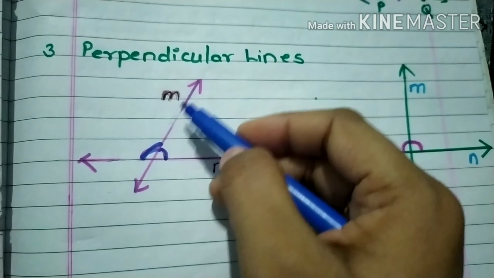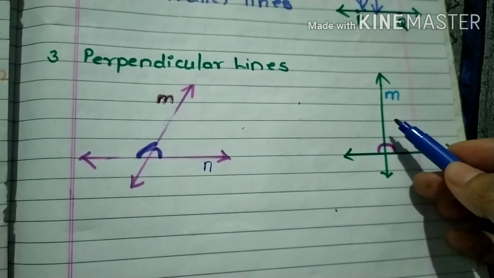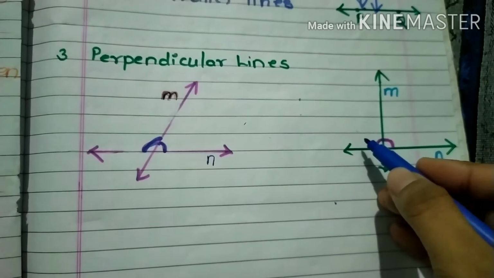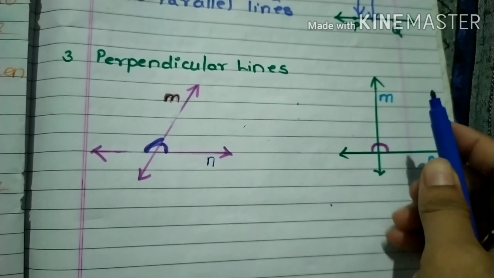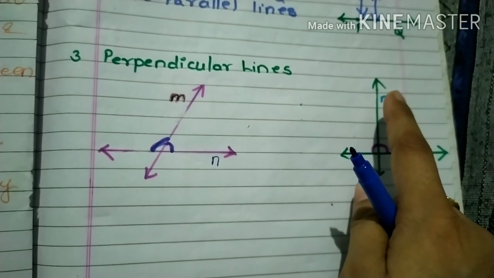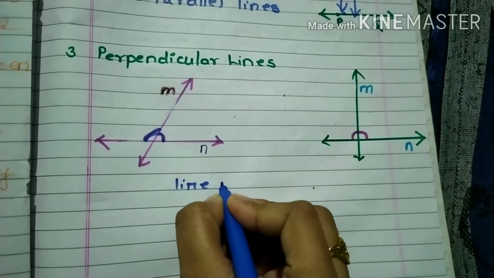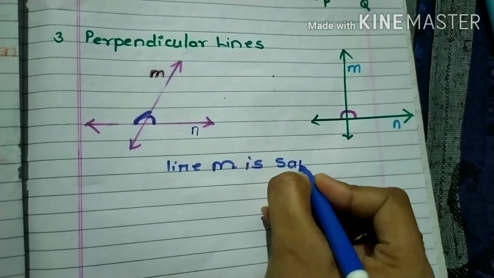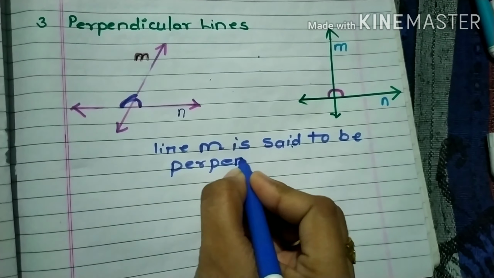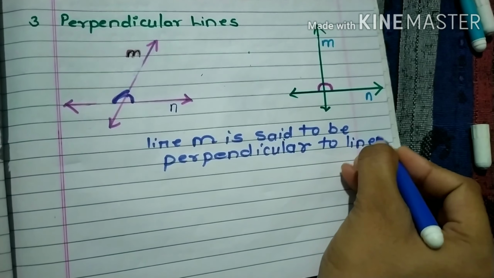Here M slants as it intersects line N, and here you can see it intersects but stands erect as it meets line N. So line M is said to be perpendicular to line N. Line M is said to be perpendicular to line N.